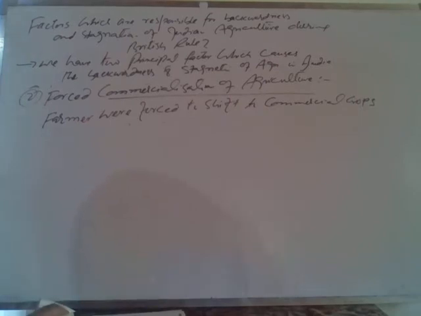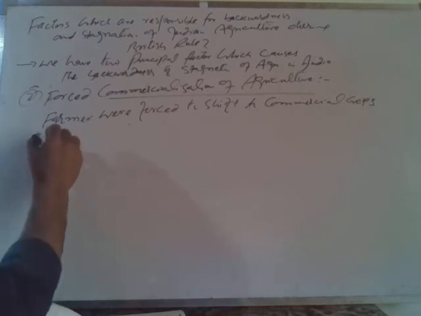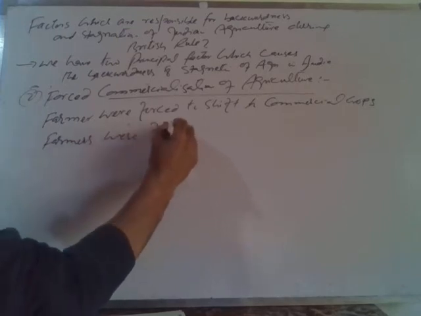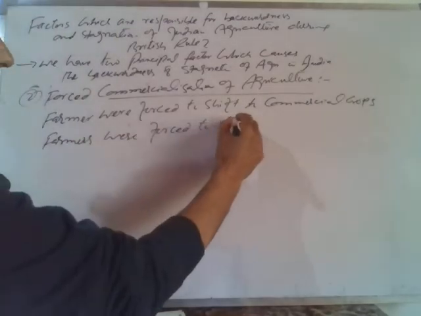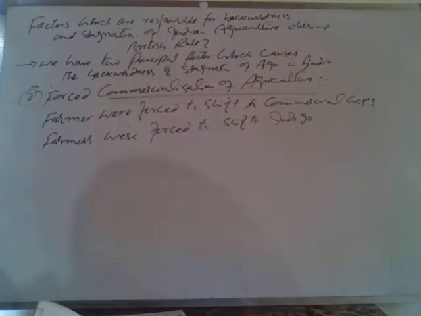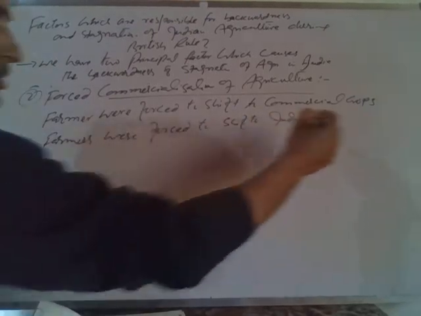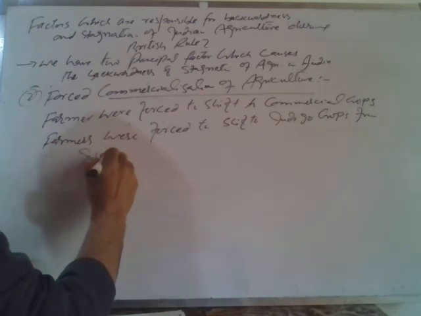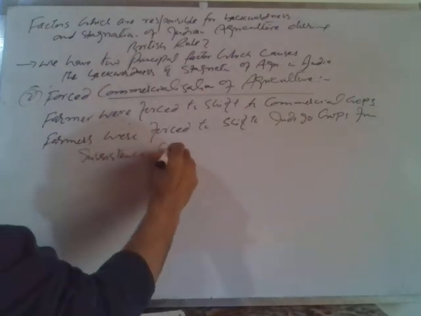Indigo in particular, from the conventional subsistence crops like rice, wheat, etc. The reason: indigo was required by the textile industry in Britain. So farmers were forced to shift to indigo crops from subsistence crops